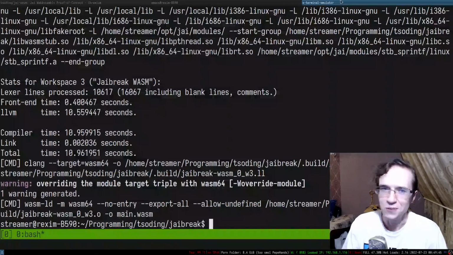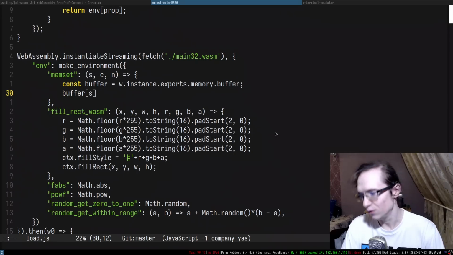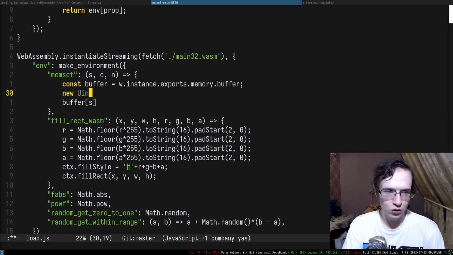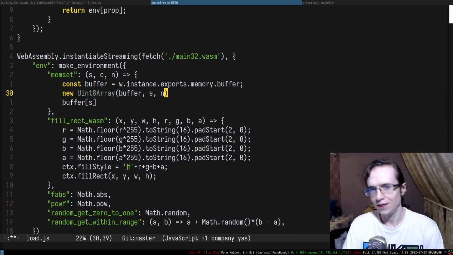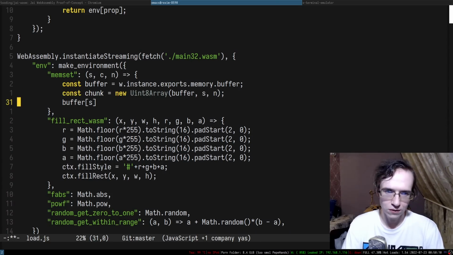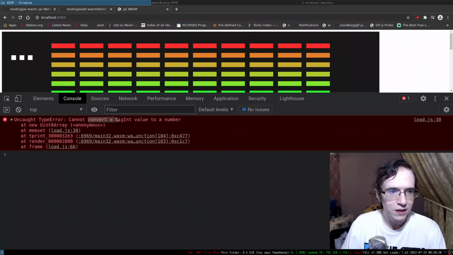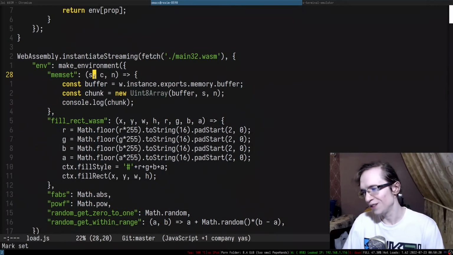Anyway, so let's continue. All right. The cool thing is that we can take a slice out of the buffer. I can do Uint8Array, and say use buffer, start from s and take the size n. And here we can have a chunk. Let's call it chunk. I'm going to console log chunk and see how it reacts. Cannot convert BigInt. Oh, okay. So s is actually a BigInt because it's a 64-bit integer.